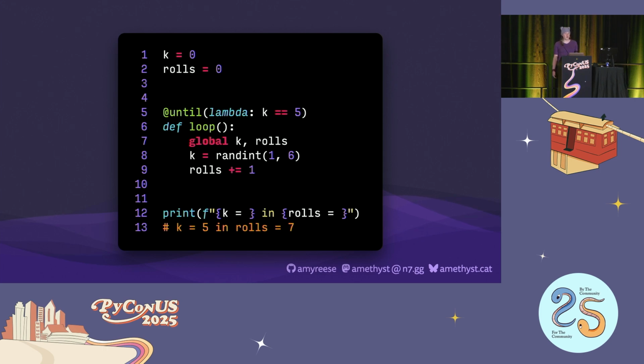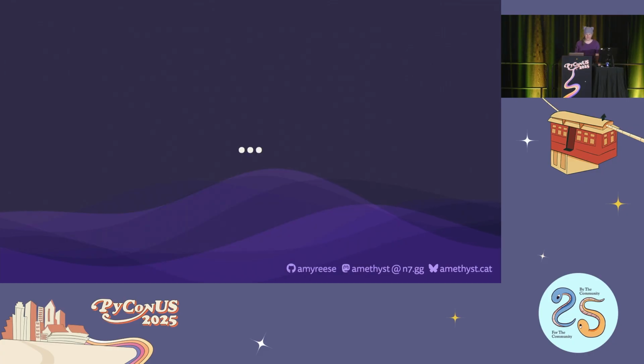The loop body will be called until the predicate, the lambda, is true. And yes, it's a little bit ugly, and we have to take care to use non-local state to persist data between iterations. And all of this is just to satisfy some nostalgia and avoid a negation in the loop condition. But it's a glimpse into what we can do with decorators. So we can go deeper.